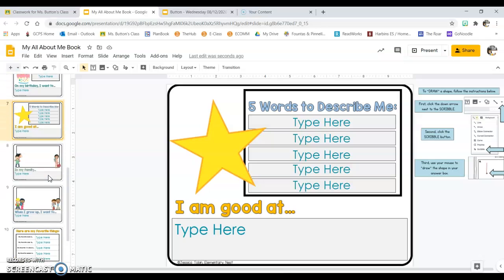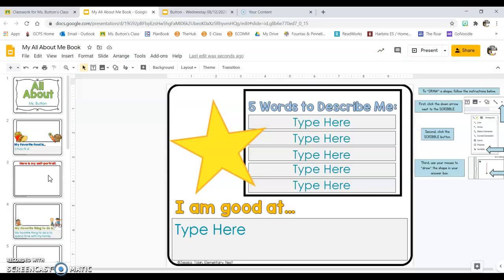But don't worry. As I said, you'll get 3 days to do this. It's only due on Friday. So today, just worry about getting started and thinking about all of the fun, exciting things you could tell me about yourself. Okay? So now it's your turn, readers, to go get started and to start letting me know who you are.